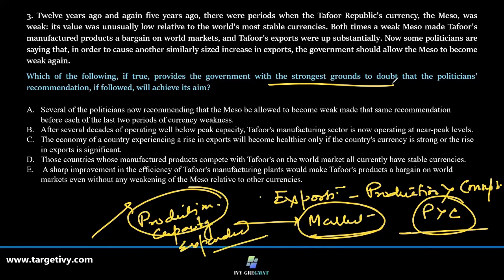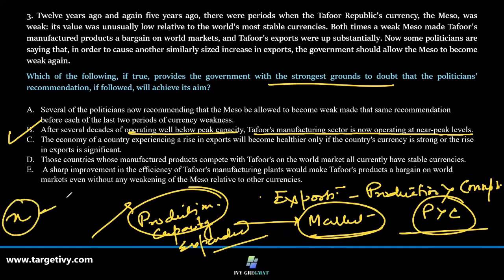Now, let's look at option B. After several decades of operating well below the peak capacity, Tapu's manufacturing sector is now operating at a near peak level. So, whatever goods X is getting, Tapu plans to export.